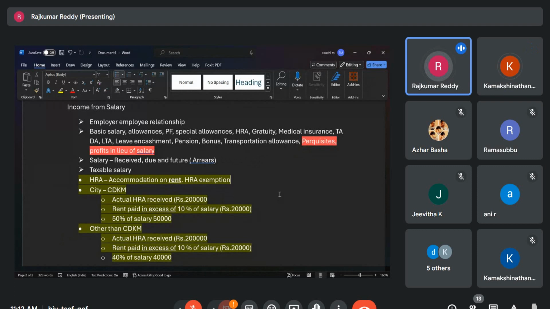So the employer will monetize whatever perquisites they are giving, and quantify the amount. On that, whatever tax is liable, they deduct that tax. Clear on this?